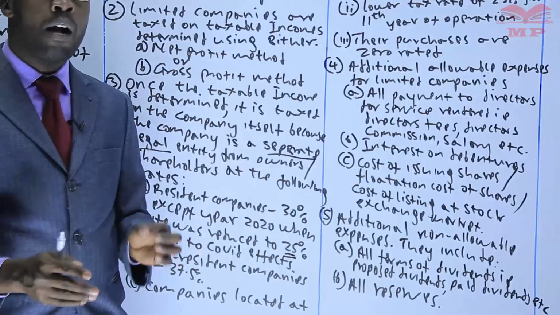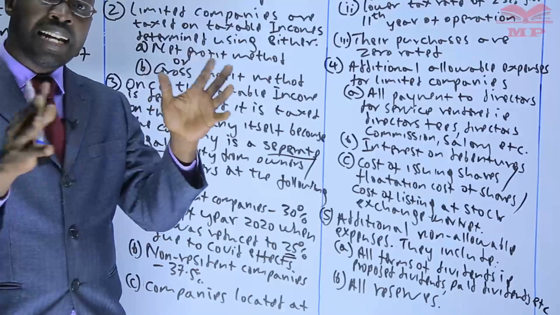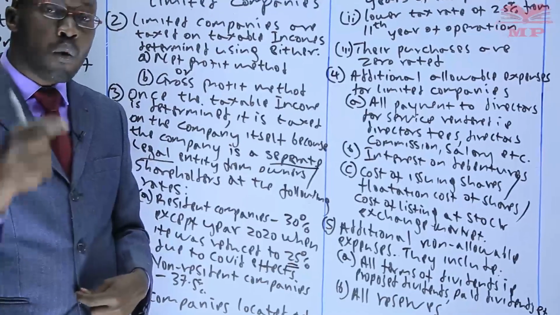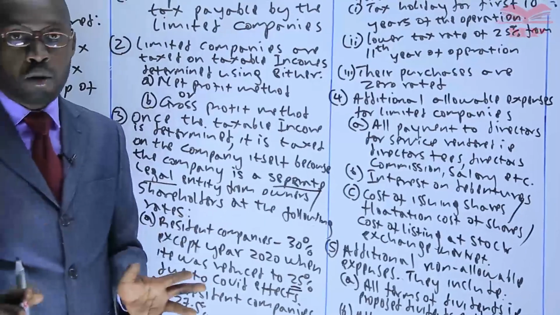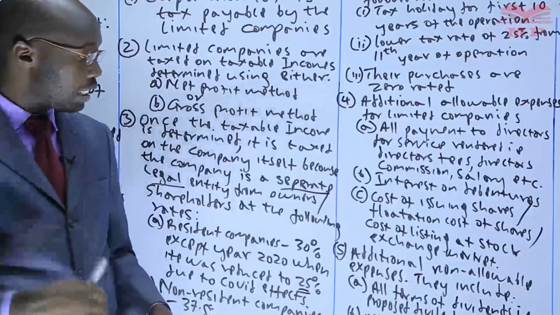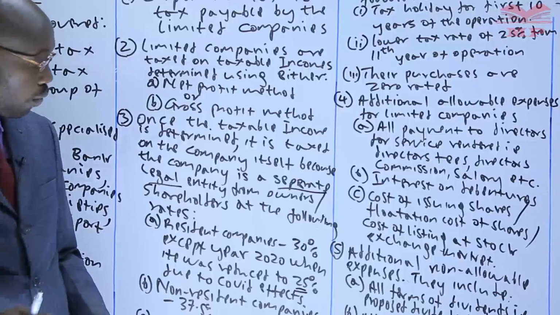And why don't we allow? Because when you are looking at the generally non-allowable expenses of any business, we said any payment to the owner of the business is usually not allowable. In the company, we call it the dividend. So we don't allow it because it is paid to the owners, the shareholders.